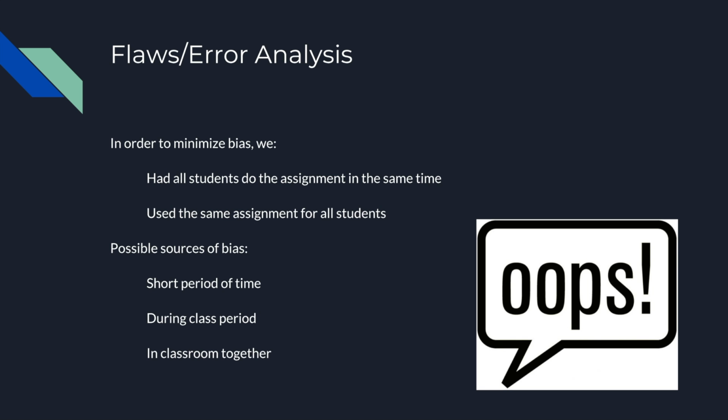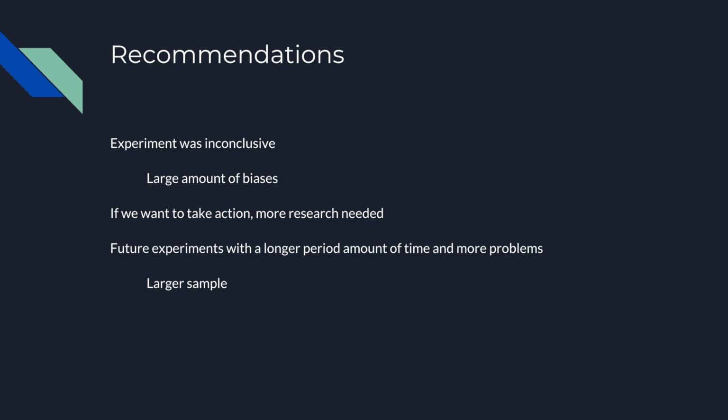And finally, everybody was in the classroom together, meaning that for C period, who were allowed to talk, if they were going to talk to somebody, they would have talked to students doing the same problems at the same time, which might have made them more inclined to finish more problems. Now, the experiment was inconclusive, possibly due to the large amount of biases that might have remained, or due to the failed condition checks at the beginning.